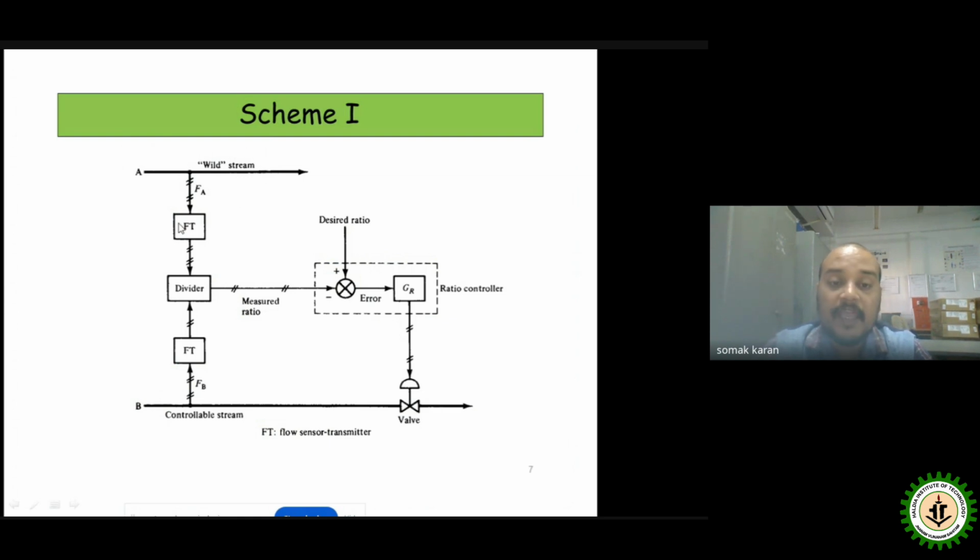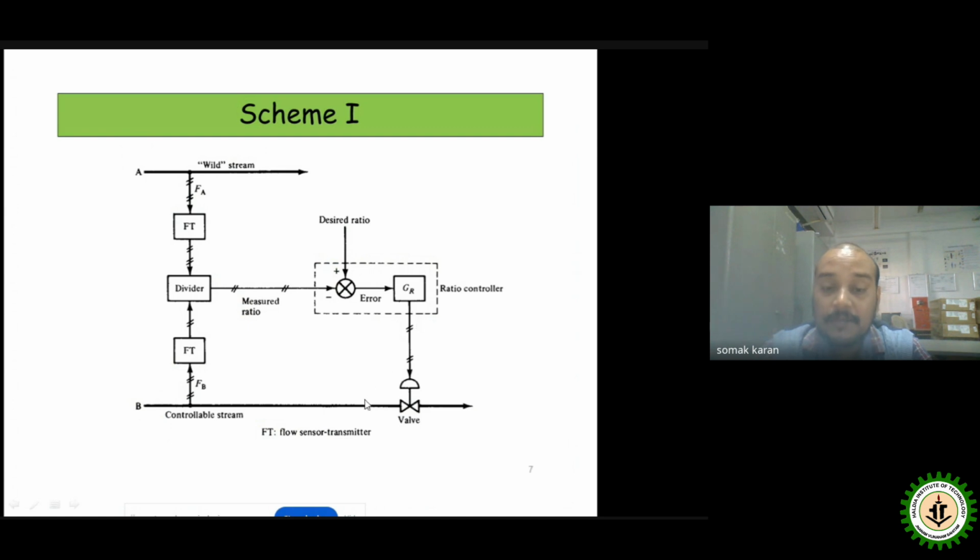So the FT, the flow transmitter, will measure the value of the wild stream only, whereas for the controllable stream, denoted as capital B, we make the same arrangement of a flow transmitter. Using the flow transmitter values of both sides A and B, we divide the values and get the ratio. Using this ratio, we compare with the desired ratio, find the error, and the ratio controller will take the corrective action only in the controllable stream, not the wild stream.